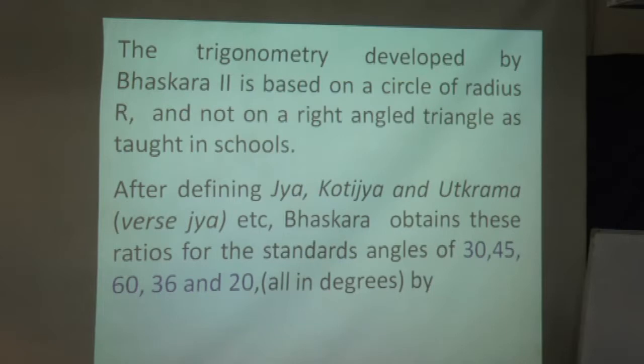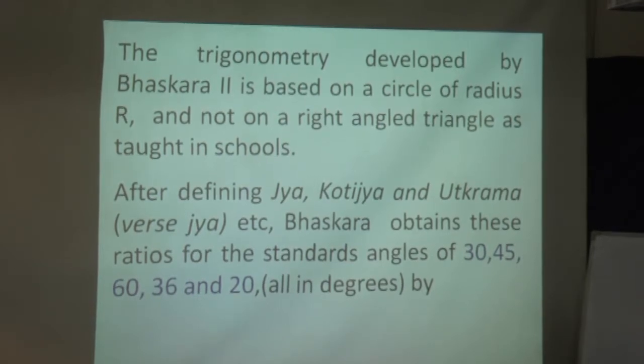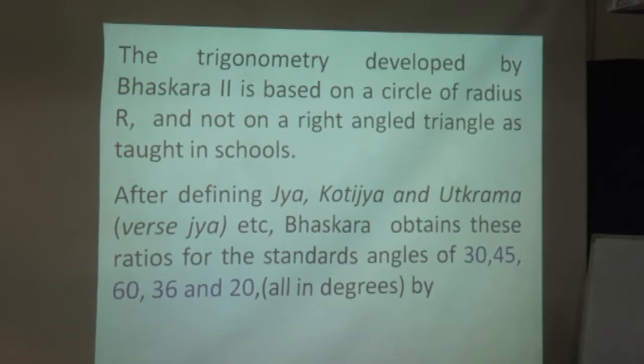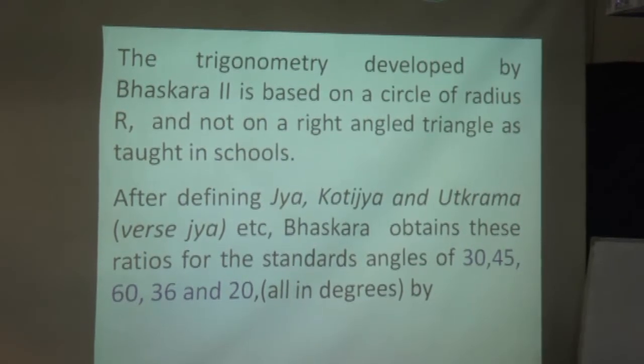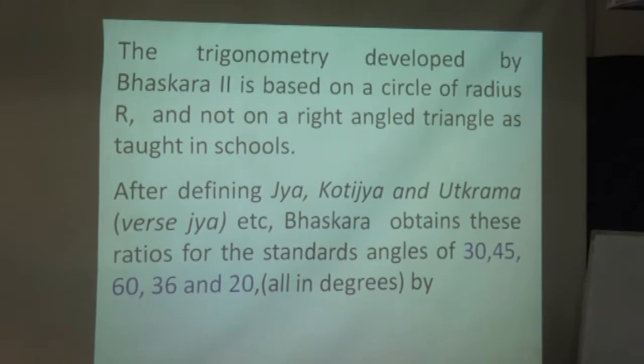The trigonometry developed by Bhaskar II is based on a circle of radius R. This was a basic difference, and not on a right angled triangle as taught in school. In school, while studying trigonometry, initially we draw a right angled triangle and then we construct ratios. But Bhaskar II has developed trigonometry using a circle. After defining Ja, Kotija, and Utkrama Ja, the versine, that is 1 minus cosine theta,